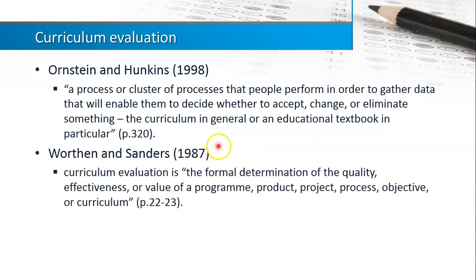Worthen and Sanders say that curriculum evaluation is a formal determination of the quality, effectiveness, or value of the program, product, project, process, objective, or the curriculum. So Worthen and Sanders' definition is more general and covers more in terms of its definition.